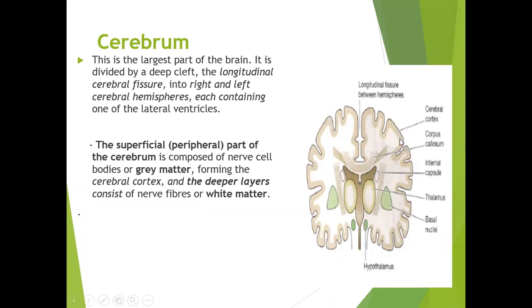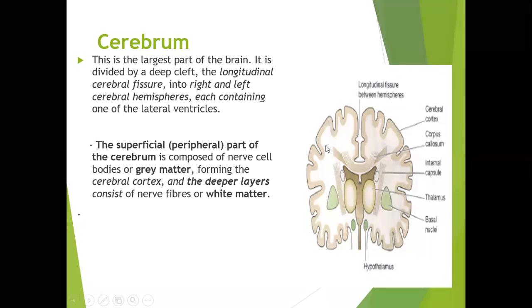So outside we have the gray matter, which is gray in color, and inside it is formed by the white matter consisting of the nerve fibers. All the fibers will be running here, and they are myelinated, covered by a myelin sheath. That's why they look white. So that is called the white matter.